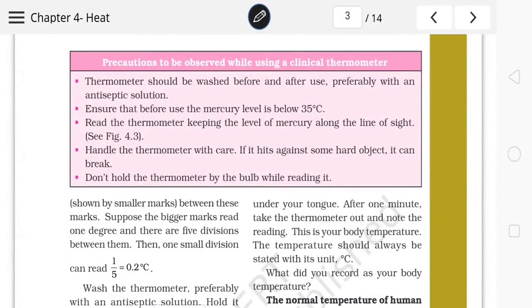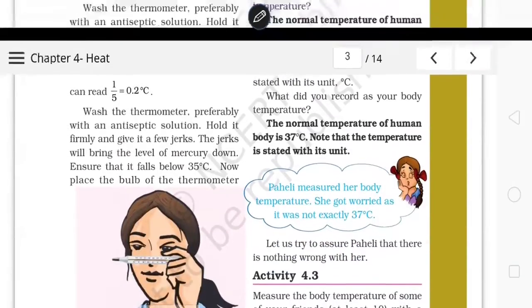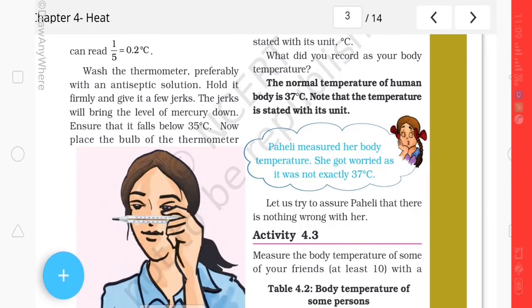And one thing we should know is that the normal temperature of the human body is 37 degrees Celsius. Remember this. Before measuring any body temperature, we need to shake the thermometer first.